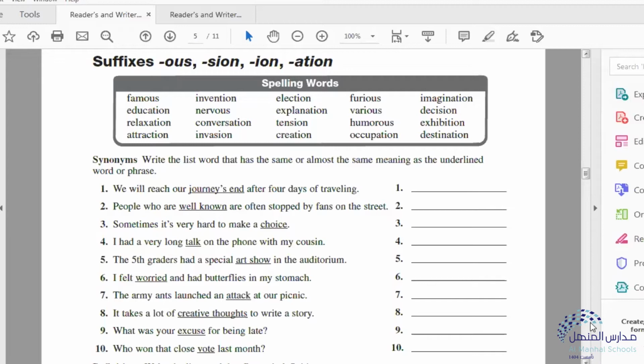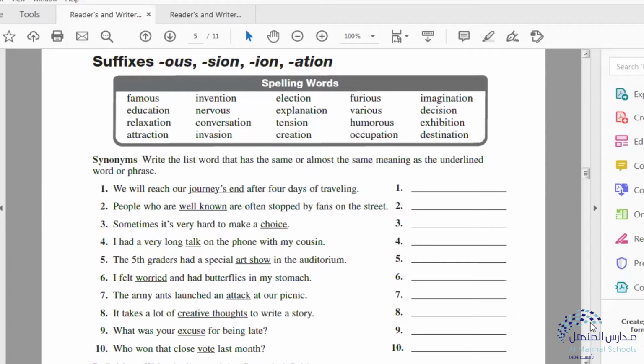Education, the suffix is what? I-O-N. Relaxation, the suffix is I-O-N. Attraction, I-O-N. Invention, I-O-N. Nervous, O-U-S. Conversation, I-O-N. Invasion, I-O-N.